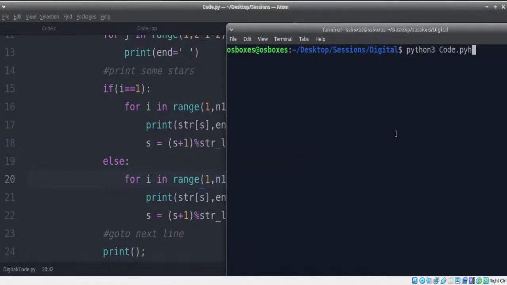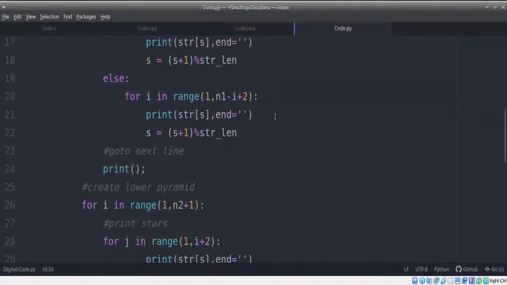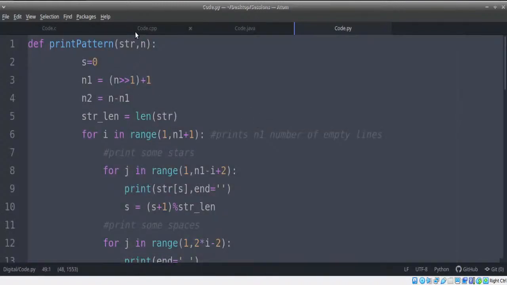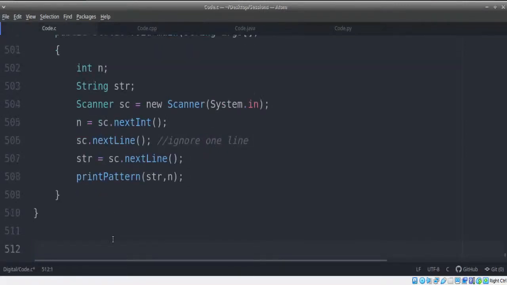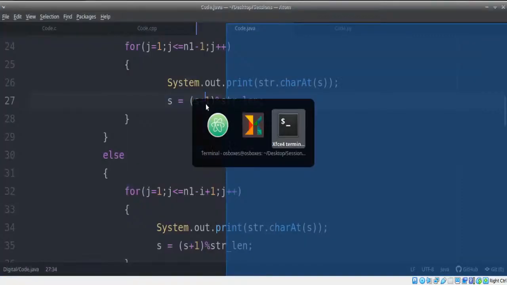That's the only difference. Let's try running it this time. 7 and Jack. Now we should get it right, and we have. So this is our simple Python program which we were able to do in under 10 minutes by just taking up the code that we had earlier. So this is your Python code for the hollow diamond problem.